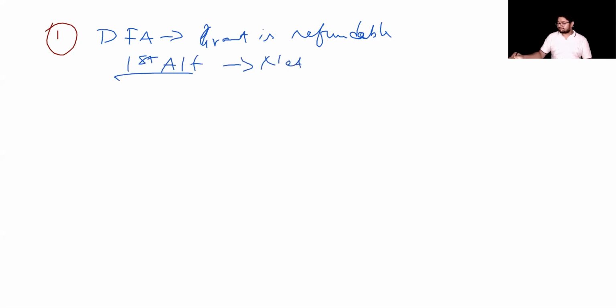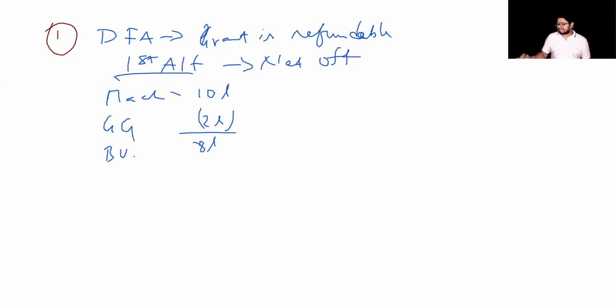Net off method is adopted. If the net off method is adopted, take this example: machinery, where you initially identified the cost to be 10 lakhs and the government grant received is 2 lakhs. The book value initially recognized is 8 lakhs.